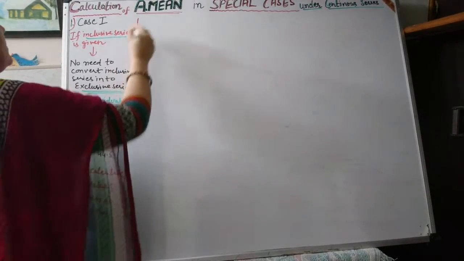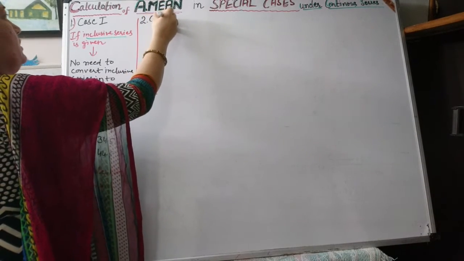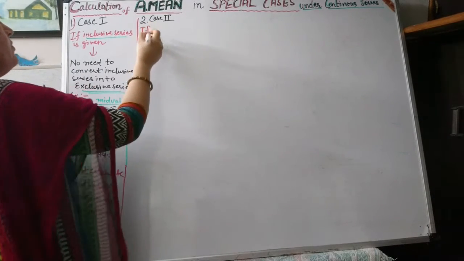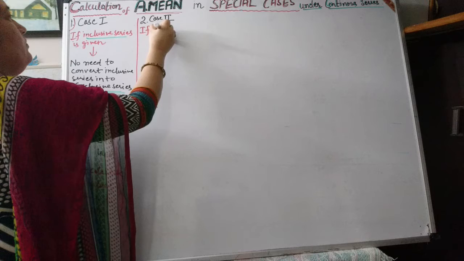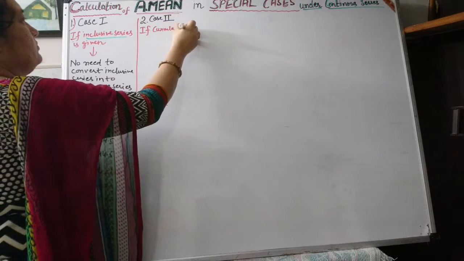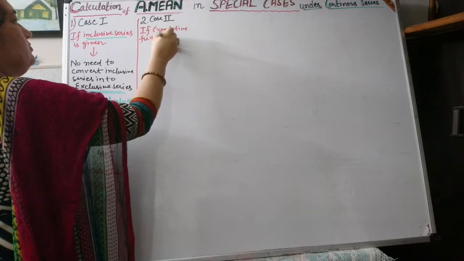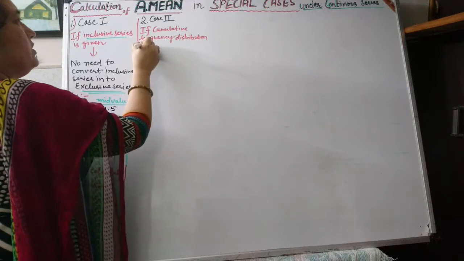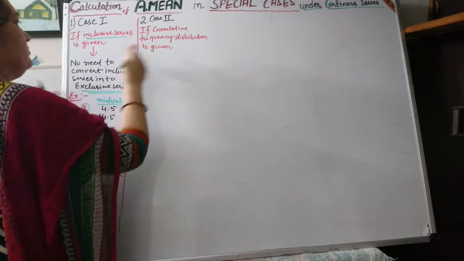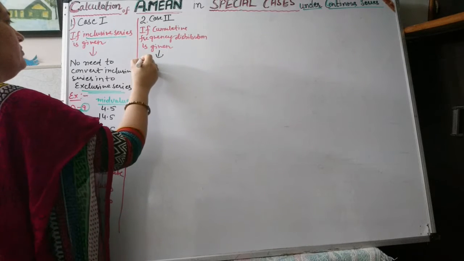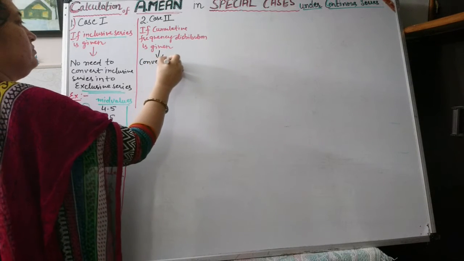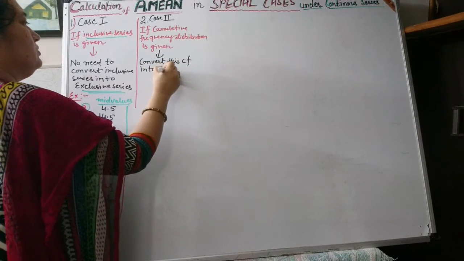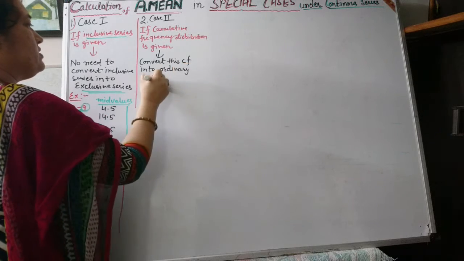Then in the second case, case second, if a cumulative frequency distribution is given, then convert this cumulative frequency into ordinary frequency.